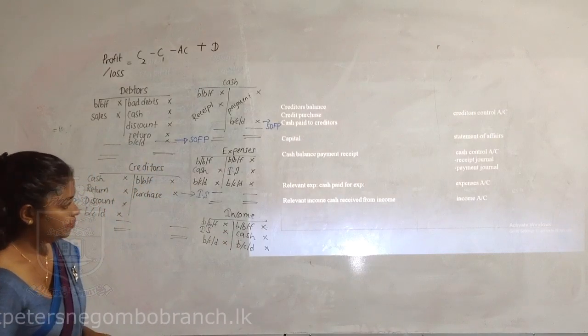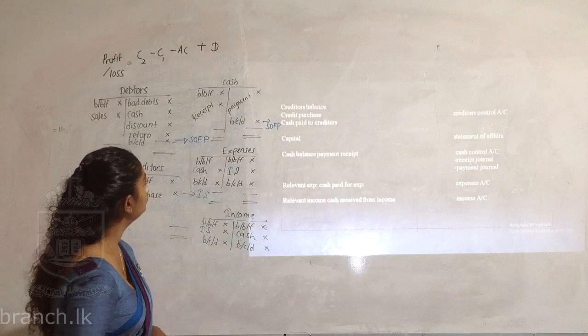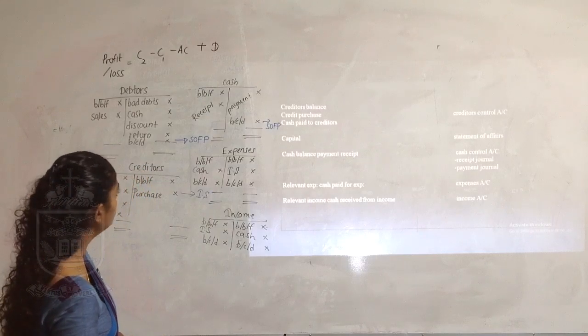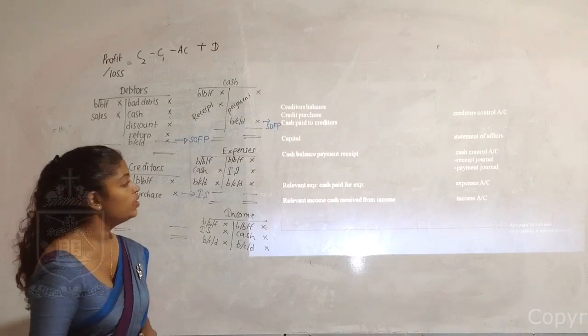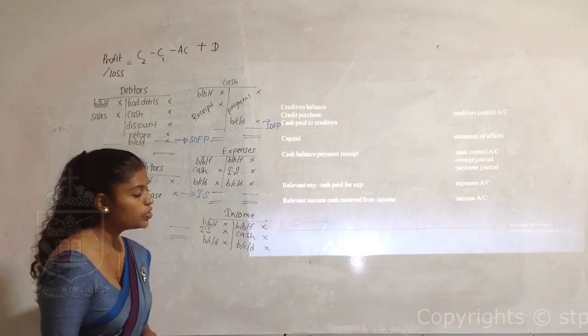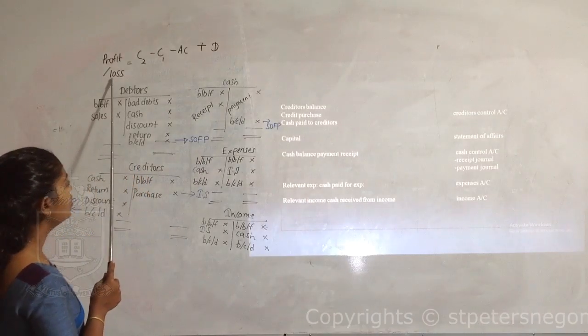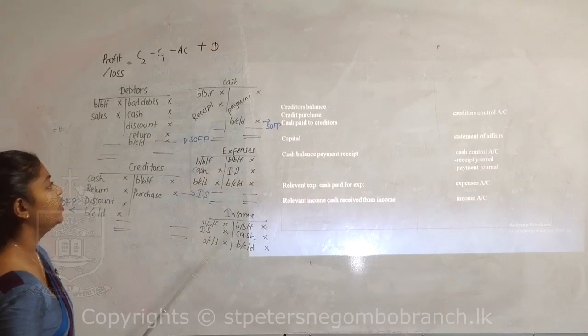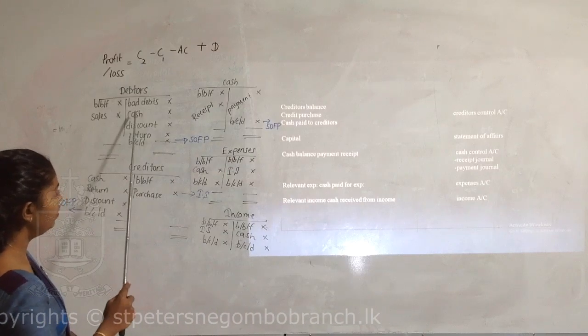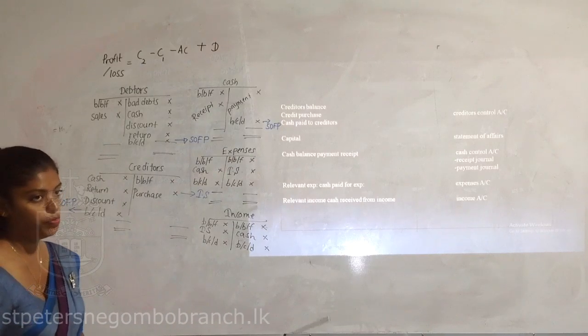So my dear children, there are two types of method that you can follow. Those are the equation method and the conversion method. In the equation method, we discussed that the profit can be found using this information, and in the conversion method, we can prepare the ledger accounts and find the relevant information.